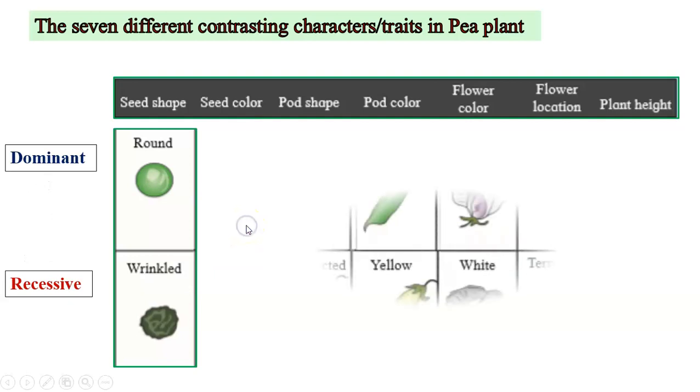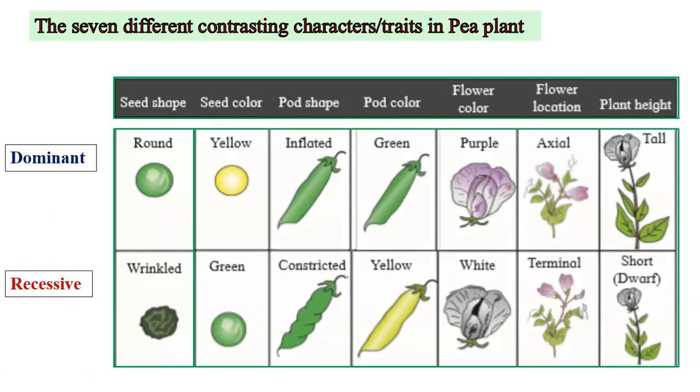Let us see seed color. Yellow is dominant over green. For fruit shape, inflated fruit is dominant over constricted shape of the fruit. That way, each of the characters shows alternative traits, dominant and recessive.